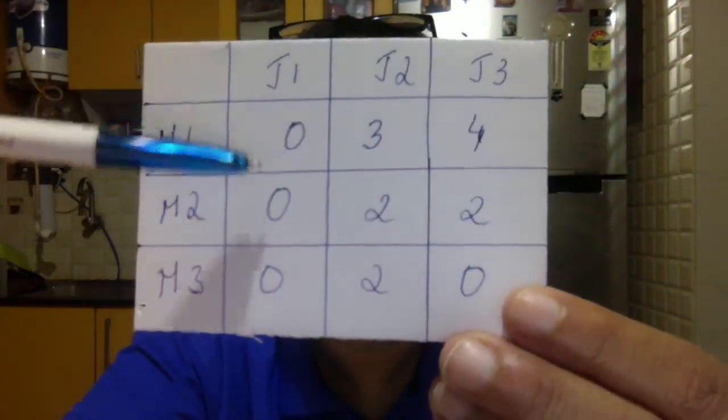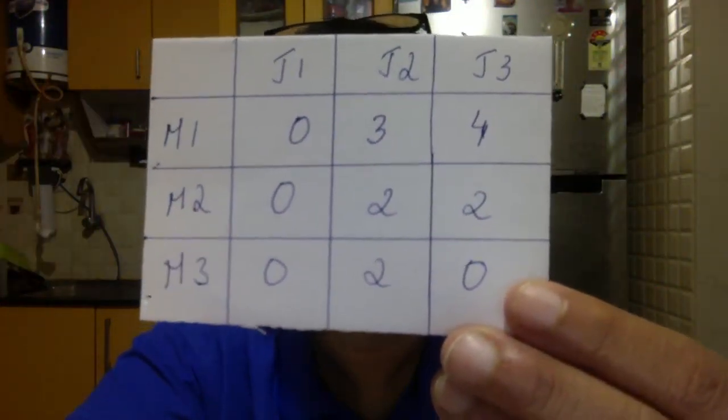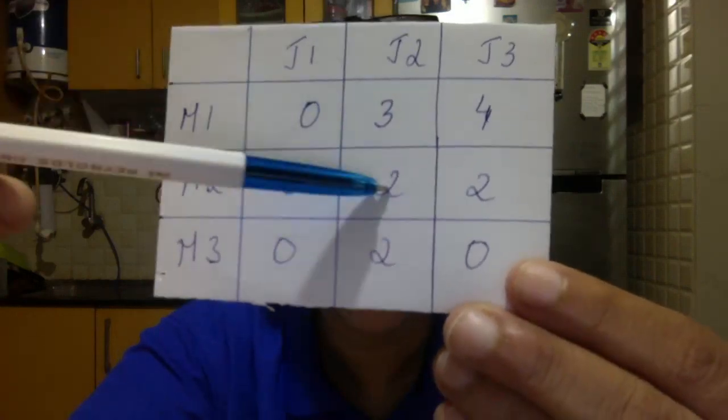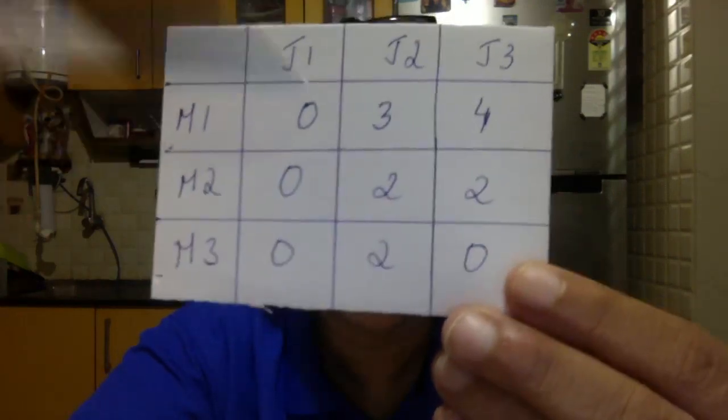Now see, we did row deduction, we will do column deduction. In the first column, all are zeros, no use. Second column, the smallest one is 2, so we can do it. And in the third column, no touching because it is 0. Okay, so I'll write the first column as 0, 0 and 0. Why? Because 0 is the least, and column deduction doesn't mean anything there.